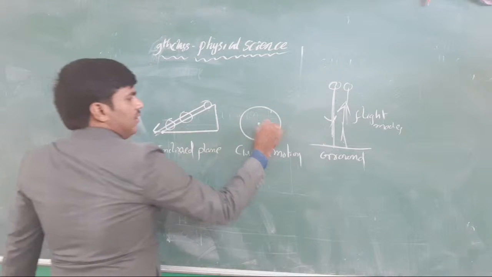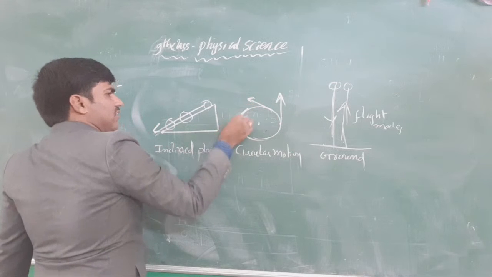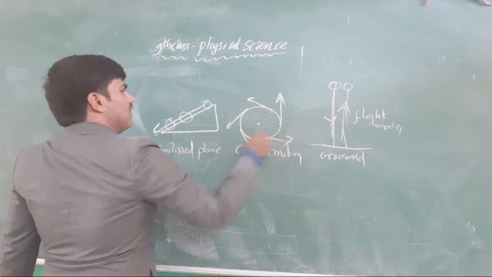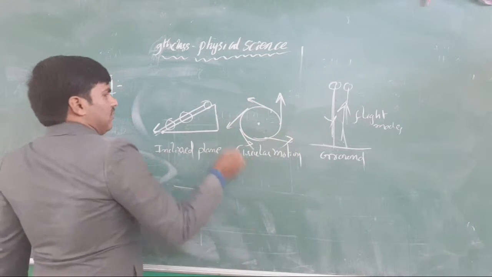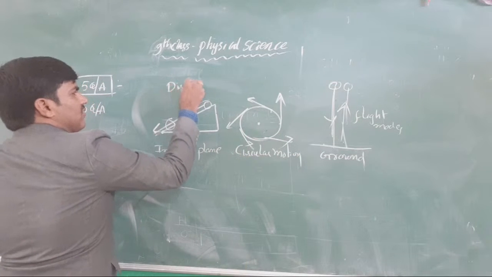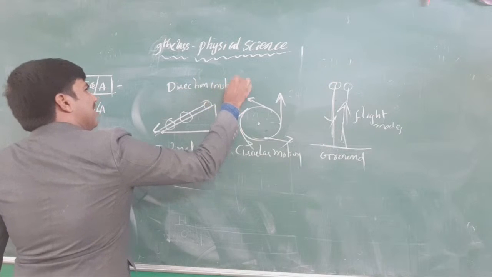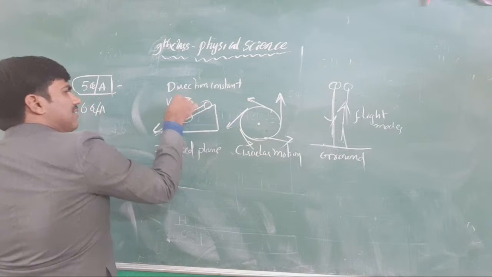When you take the circular case here, it will change every time. The direction changes, but what remains constant here? The velocity is constant. In the inclined case, the direction is the same. Direction is constant. What is the variant here? The velocity is the variant.